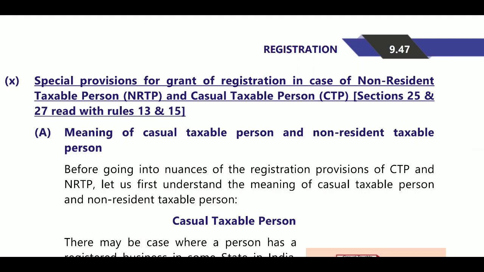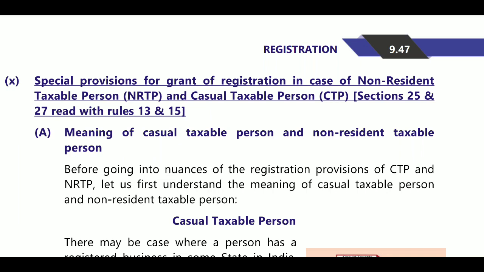In continuation with the last class, registrations. Now we are discussing casual taxable persons and non-resident taxable persons. That is Sections 25 to 27 related. Who is a casual taxable person?